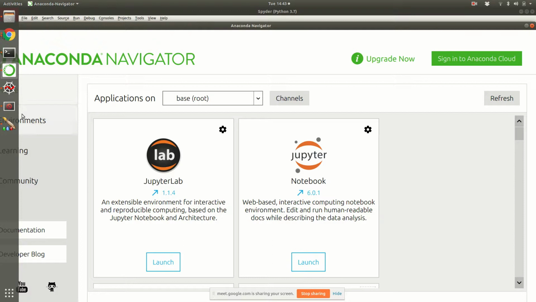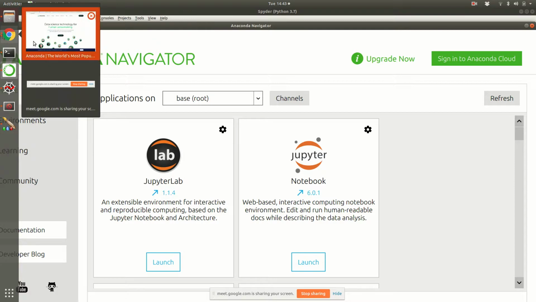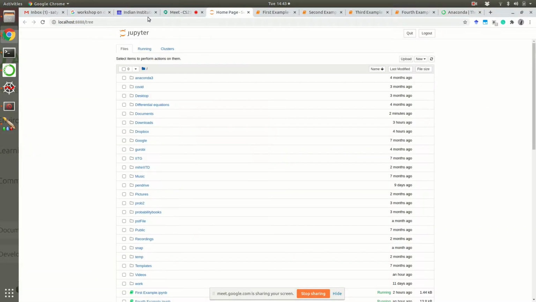So when you launch Jupyter, it will open up a browser window like this, and then you can create new Jupyter files. For the next assignment you will have to do some Python programming, and for that you need to use Jupyter. If some of you have any issues, let me know immediately and we will see what we can do.